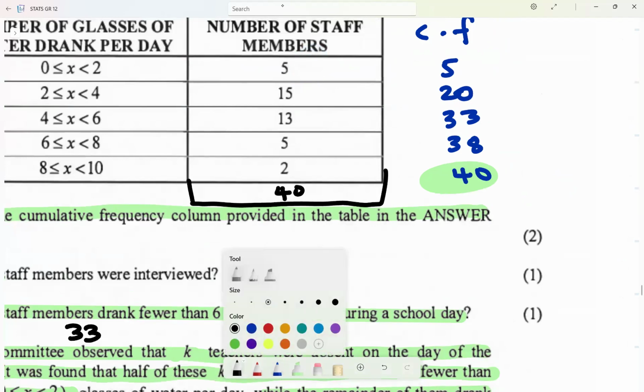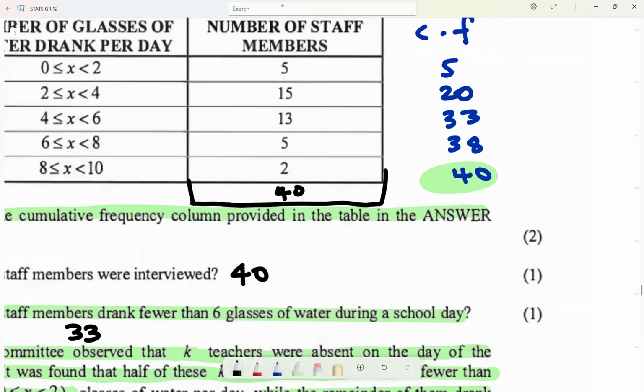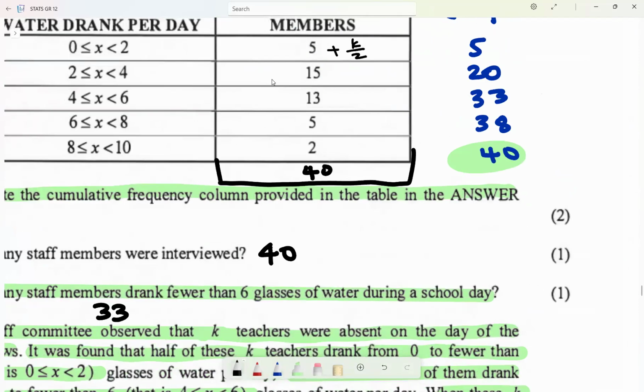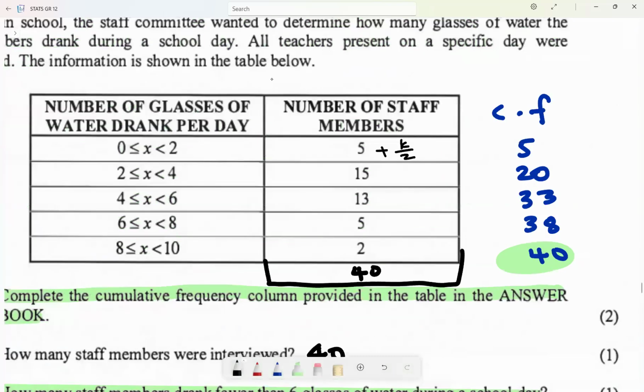And half of those teachers, the remainder, drank from the other interval. So I just need to add those teachers.